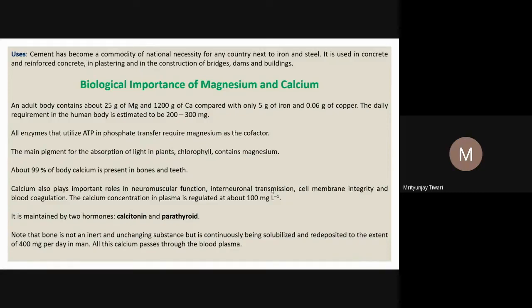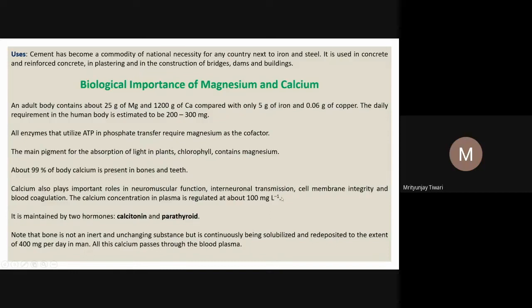When a neural signal comes, even in voluntary actions, we do certain muscular functions, and calcium ions are used there. Calcium is also important in cell membrane integrity, and calcium ions are also important in blood coagulation, blood clotting.